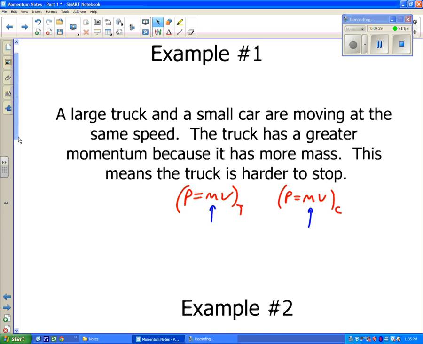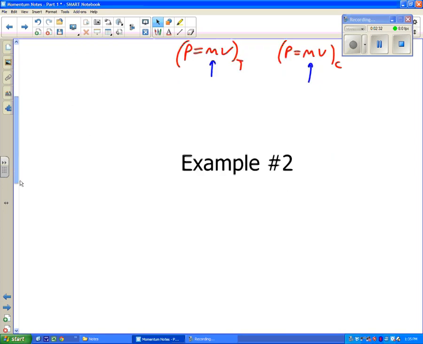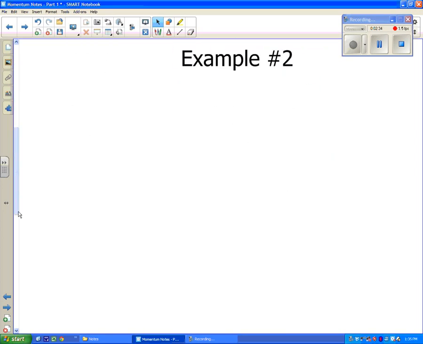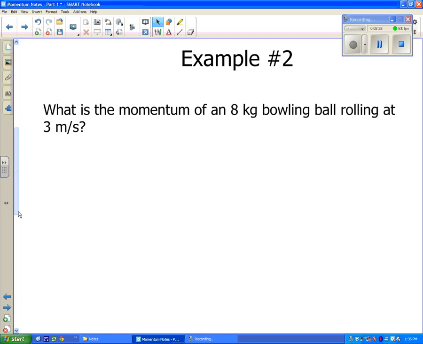All right. Second example was a mathematical example. What is the momentum of an 8 kilogram bowling ball? So to do this, once again, we highlight what we know. I know 8 kilograms, 3 meters per second, and it's asking for what is the momentum.